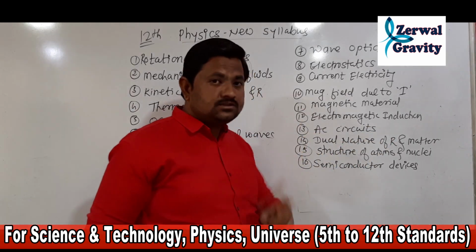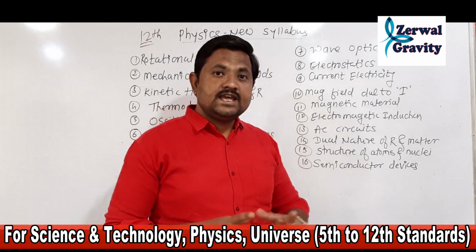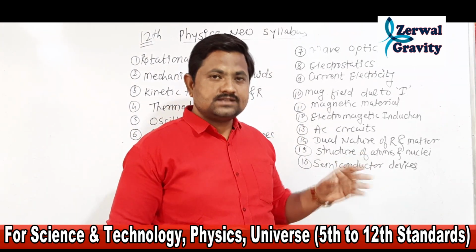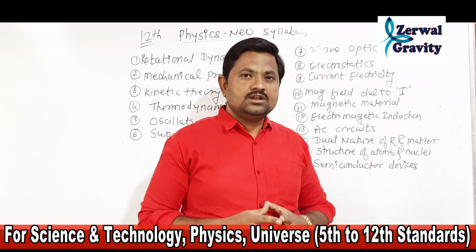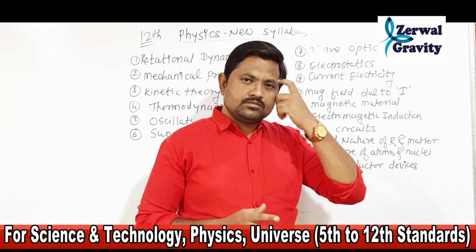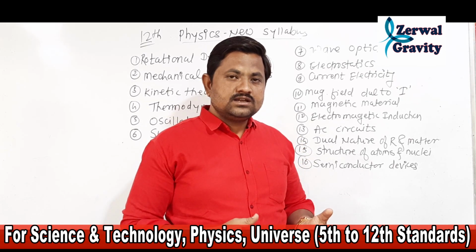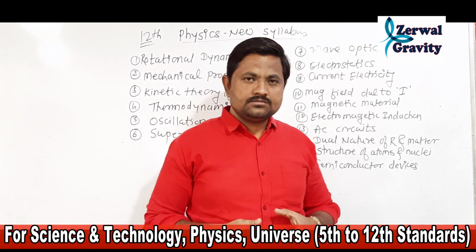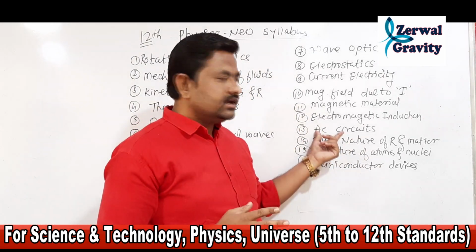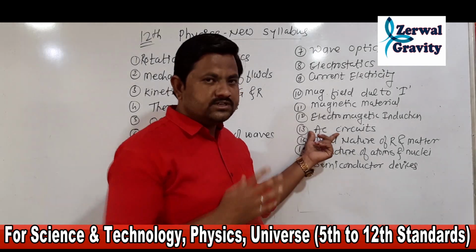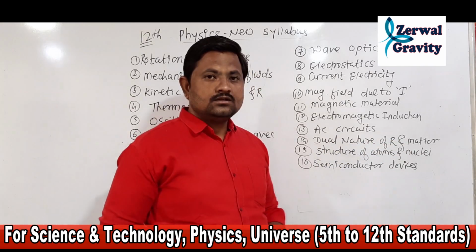Then AC circuits. This is one of the most important chapters added in your new syllabus. AC circuits, that is alternating current circuits. In our day-to-day life we use various types of currents, and there are generally 2 types: AC current and DC current. So what is the operation of AC circuits, what do they indicate, what are the components of an AC circuit, and so on. This chapter is new in our syllabus and we will go into detail when we study AC circuits.